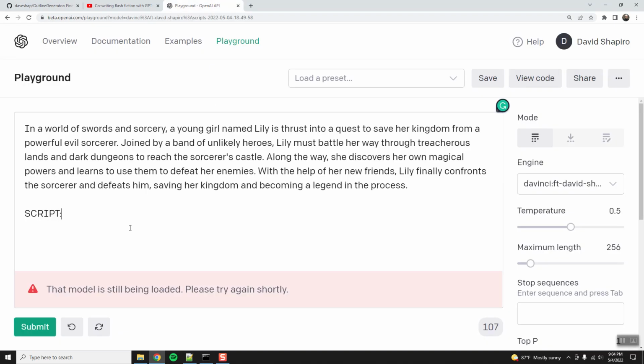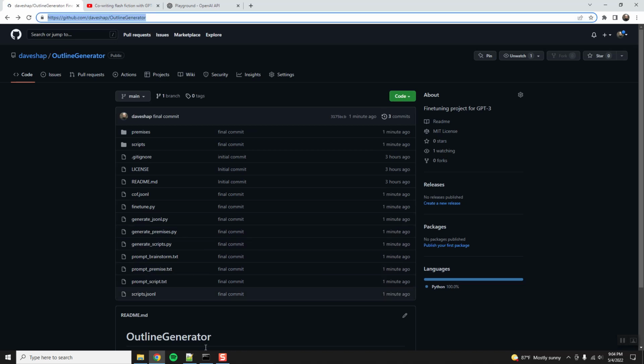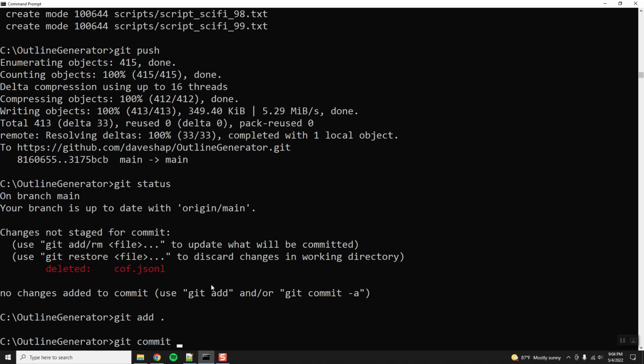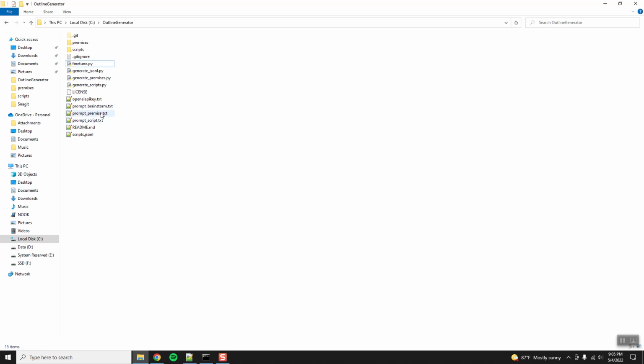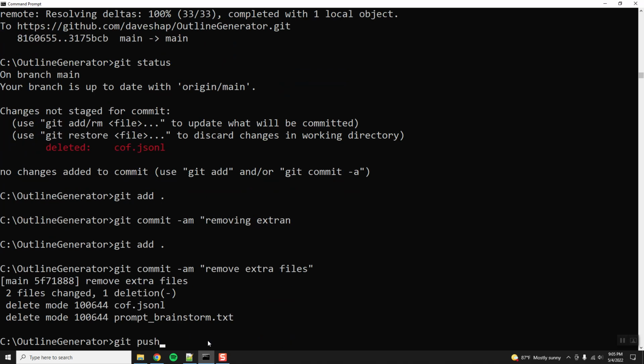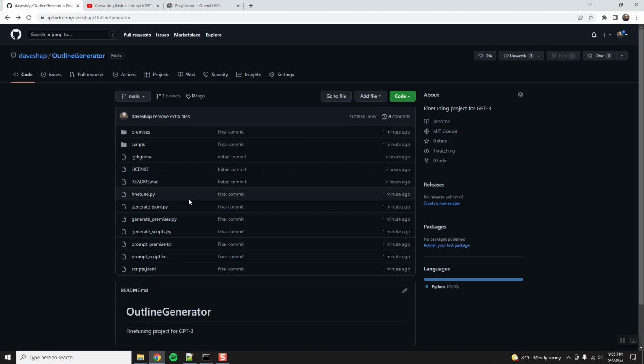Let's see if this is loaded. Still being loaded. Try again. Git status, git add, git commit am, removing extraneous. Oh, actually, there's another one that needs to be removed. Brainstorm, because we didn't use that one. Okay. Git add, git commit am, remove extra files, keep it as simple as possible, git push. Ta-da! Okay. Cool. So now the only stuff in this is exactly what was used. Nothing more, nothing less.